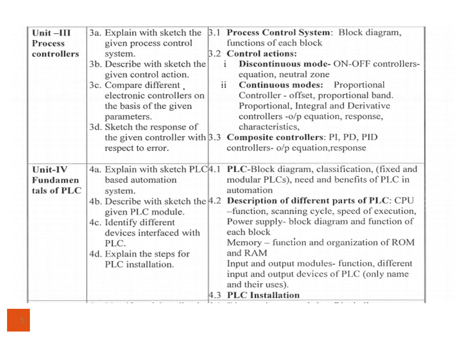Next is fourth unit, fundamentals of PLC. So as I have noted, the first three chapters are based on the control system, and unit 4 and unit 5 are of PLC, programmable logic controller. Again, programmable logic controller is very easy and interesting topic. So here we are going to see PLC block diagram, its classification, need, benefits of PLC in automation.